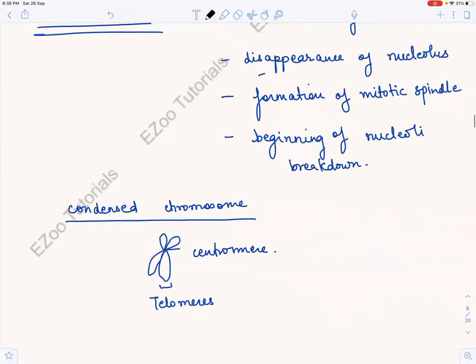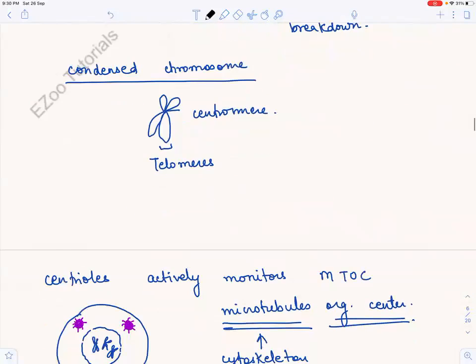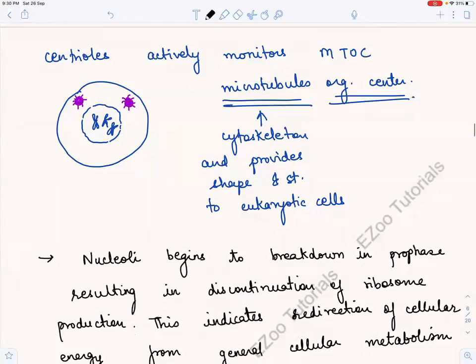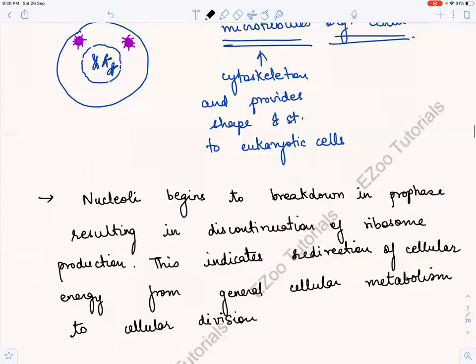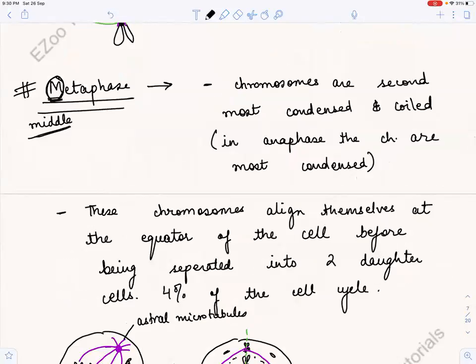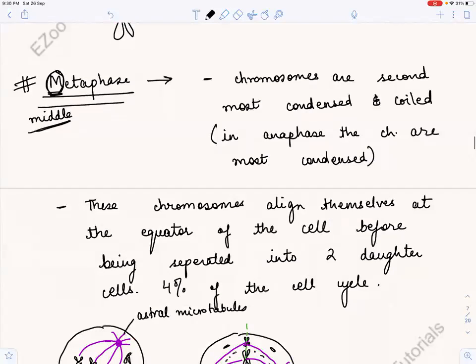Then we studied each of these 4 things in detail. Then we studied microtubule organizing center, and we saw what is kinetochore. Then we saw metaphase, M for metaphase, M for middle. So the chromosomes align themselves at the equator of the cell before getting separated.